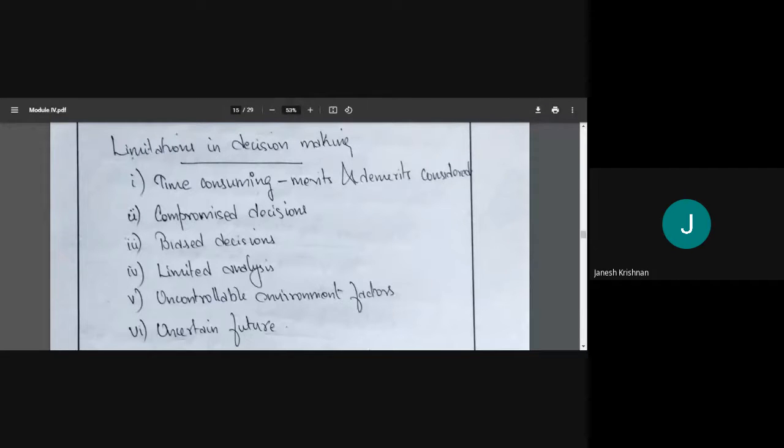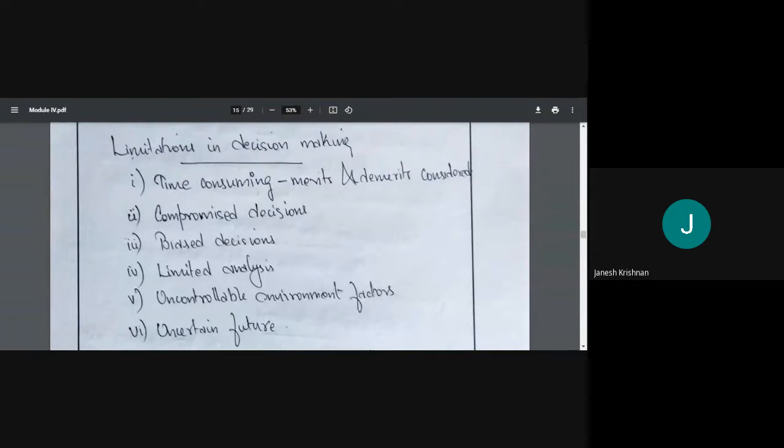There's a possibility that we'll have official and unofficial groups in the office as well. In your classroom itself, among 100 of you, there will be some friendly circles, right? So like that. There is a chance of biased decisions, and when biased decisions are made, it will always be bad for the company and bad for the other workers.